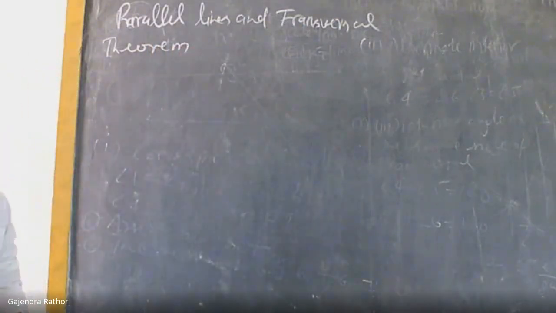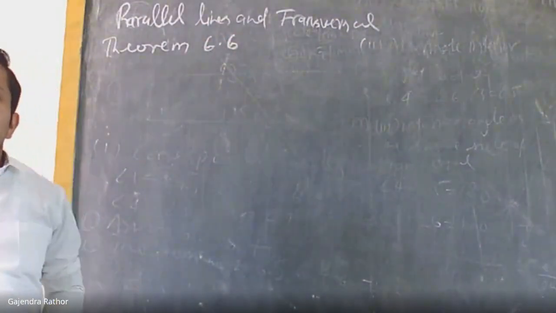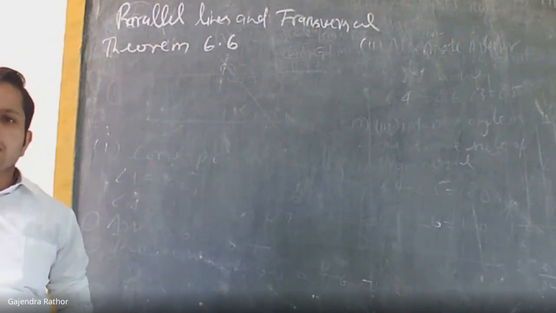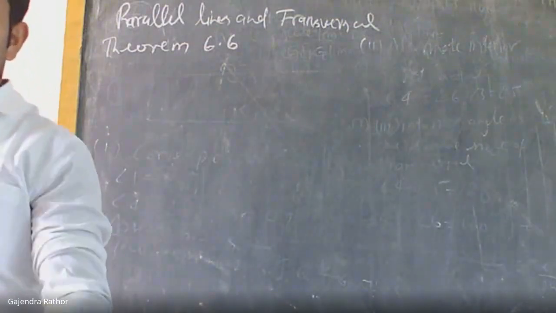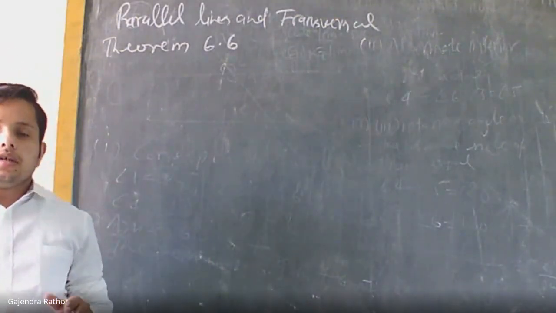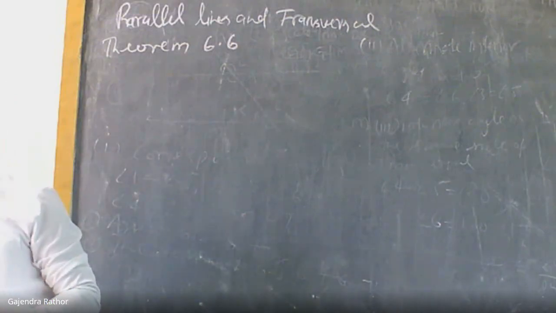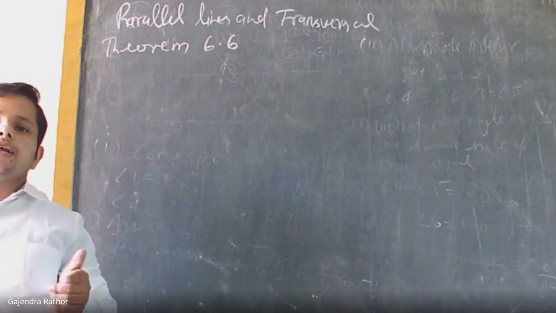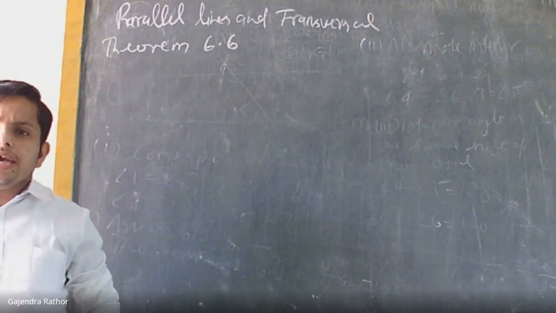The next theorem is 6.6. That is an important theorem. What is the statement? Lines which are parallel to the same line are parallel to each other. I am drawing the figure to understand clearly. There are two lines, and they are parallel to the same third line, so they will also be parallel to each other.